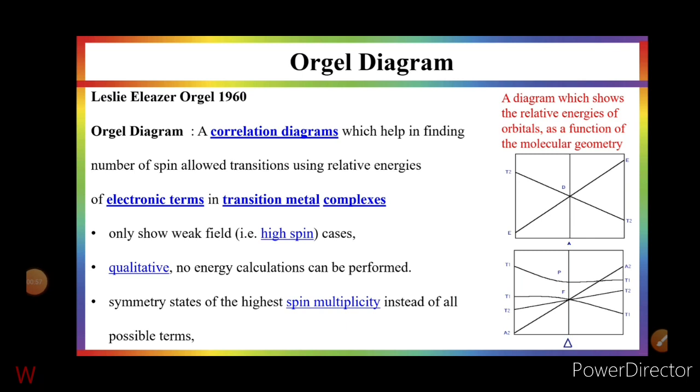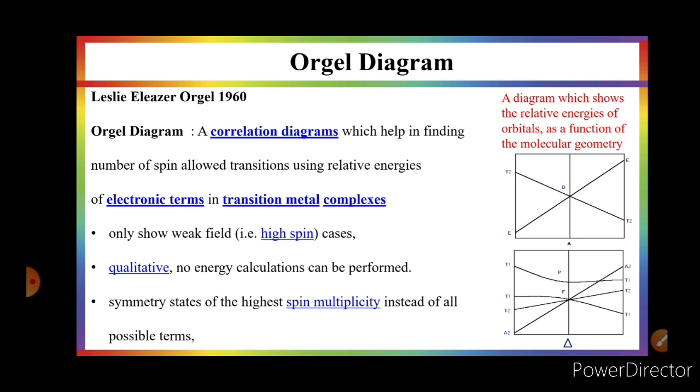There are basically two diagrams. One is Orgel diagram and another is Tanabe-Sugano diagram, which are used for the interpretation of electronic spectra of transition metal complexes. Both diagrams are based on correlation diagram. First I will discuss Orgel diagram. What is Orgel diagram? In 1960, Leslie Orgel discussed how the electronic spectra of transition metal complexes can be interpreted by a correlation diagram.